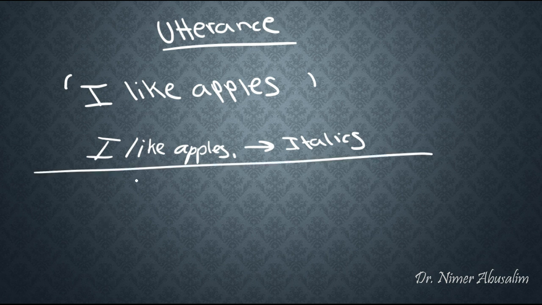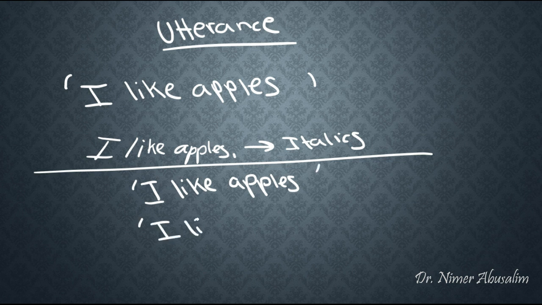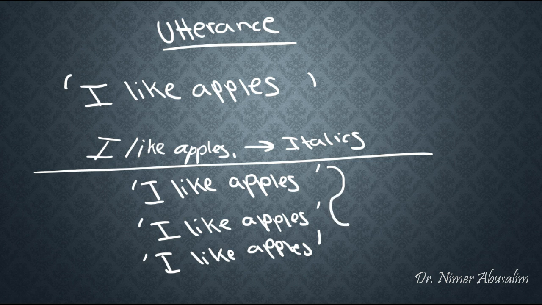So for example, if someone says, 'I like apples,' and then another time they say, 'I like apples,' and then a third time they say, 'I like apples.' The result here is three utterances on the part of the speaker, because that speaker had uttered 'I like apples' three different times on three different occasions.